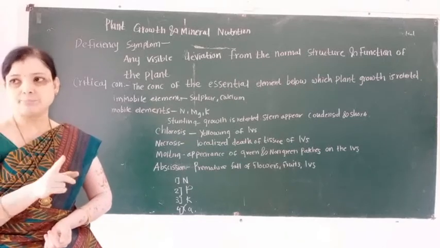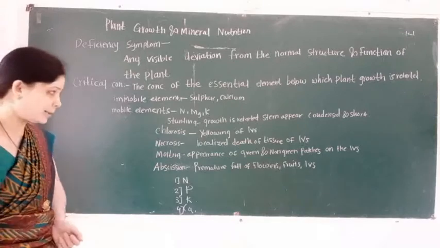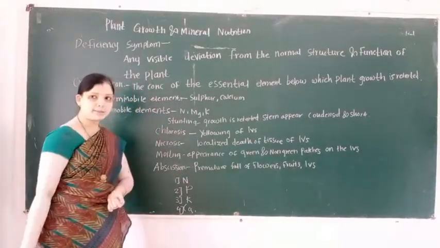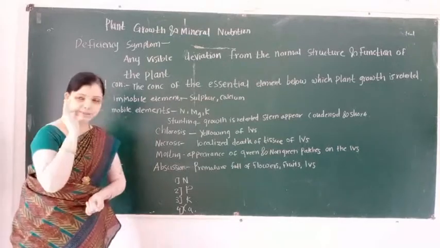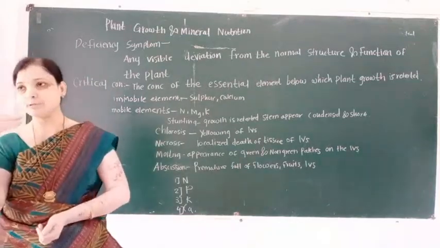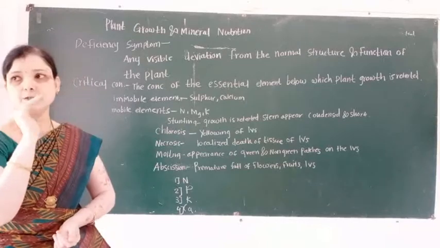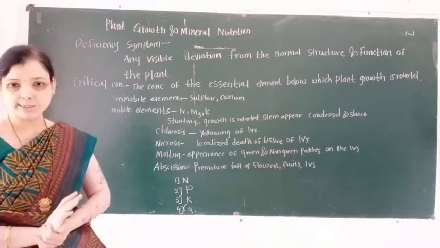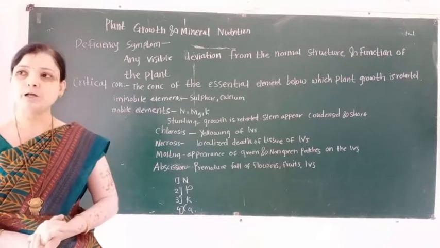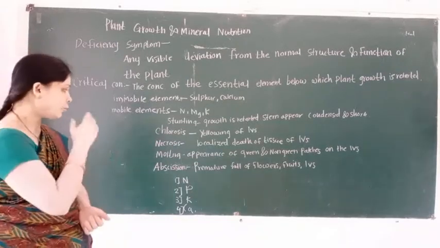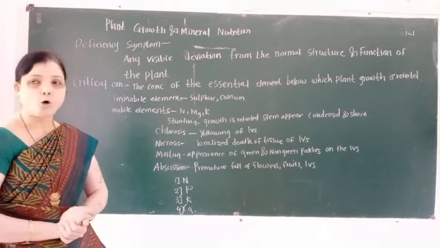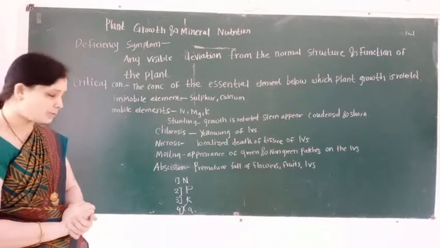So these are the common deficiency symptoms that occur in a plant body when an element is deficient. For example, first stunting: growth is retarded, the stem becomes condensed and the height of the stem is short. Second is chlorosis, which means the yellowing of leaves. What is necrosis? Localized death of tissues of leaves.